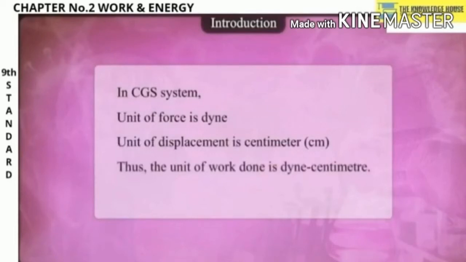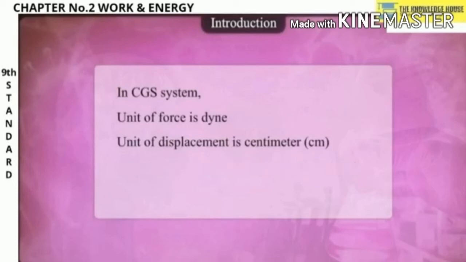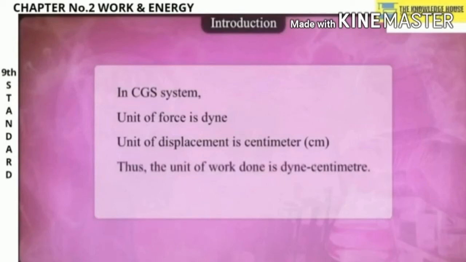Now in the CGS system, the unit of force is dyne and the unit of displacement is centimeter. Thus the unit of work done is dyne into centimeter. This is called an erg.